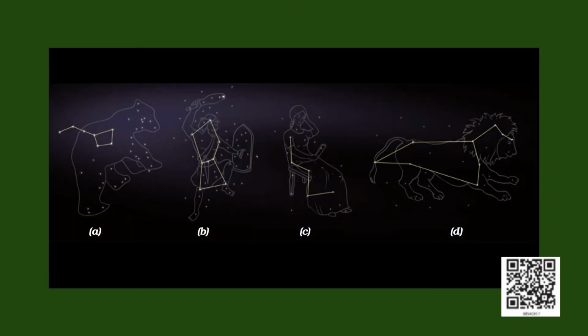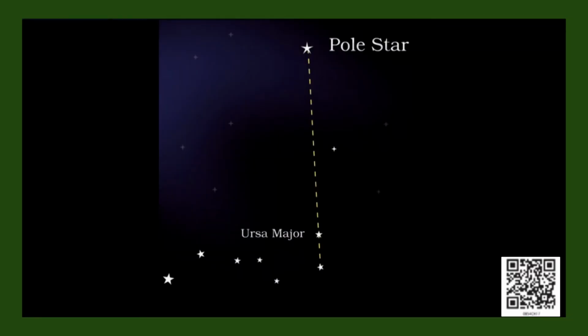Now here is an assignment for you. Identify all the constellations that we mentioned above. Also, try to follow the direction of the Saptarshi and try to identify the pole star.